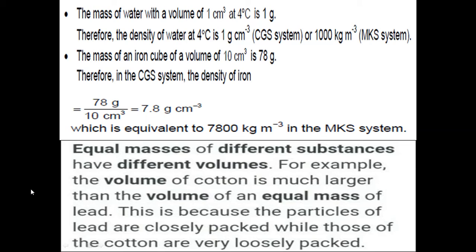The reason behind this is that lead is a solid, and its particles are closely packed, while the particles of cotton are very loosely packed. So the volume occupied by the cotton is much more than the volume occupied by the lead for the same mass.